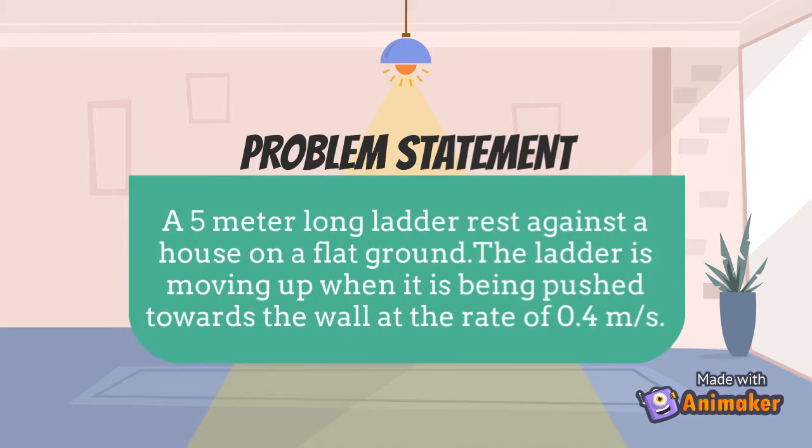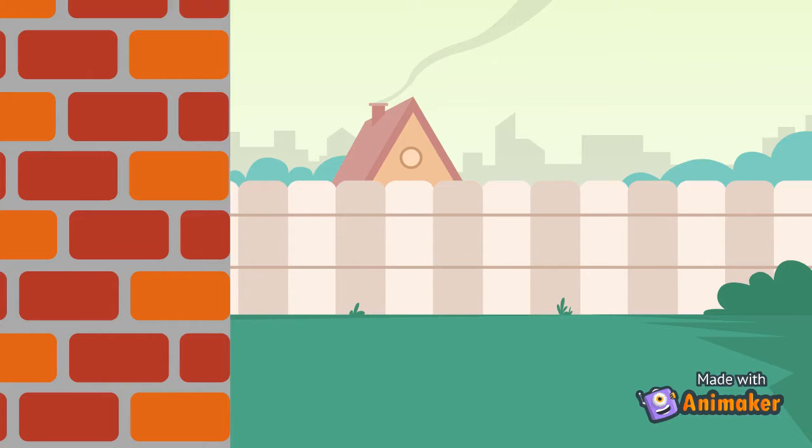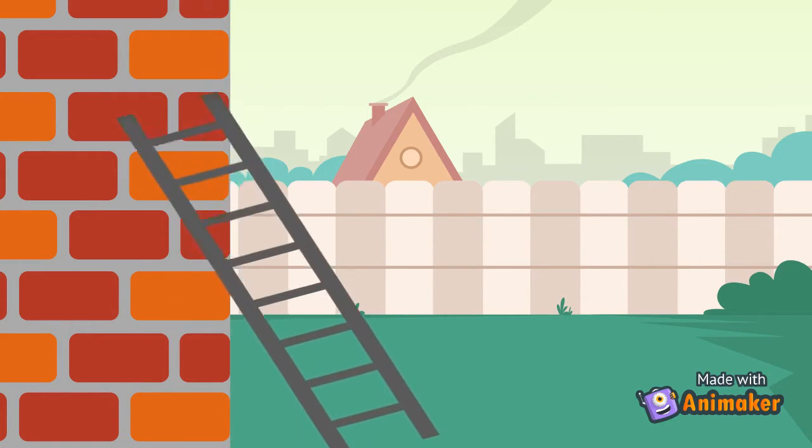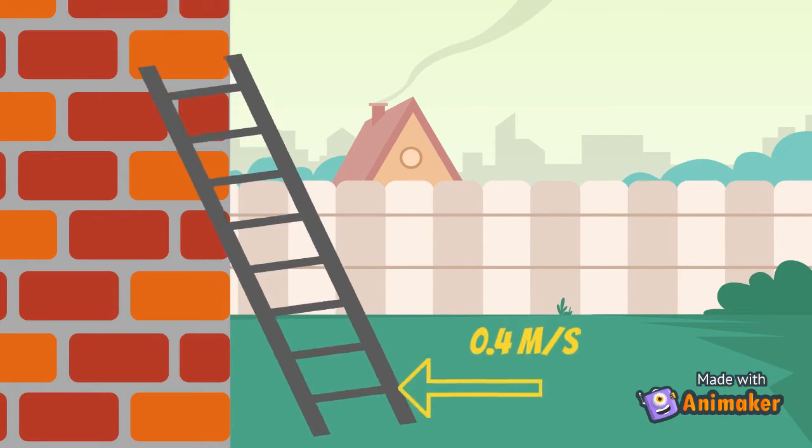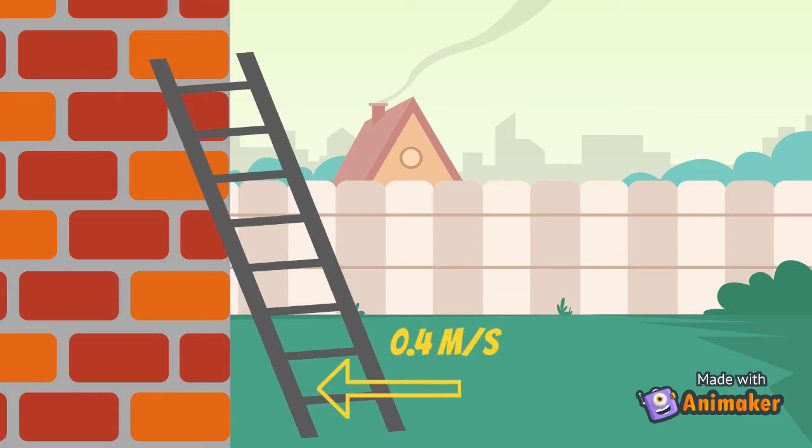Okay, now we are moving to the problem statement. Our problem is a 5-meter long ladder rests against a house on a flat ground. The ladder is moving up when it is being pushed towards the wall at the rate of 0.4 meter per second. Here is an animation we provide for you, so it may help you to understand the question. There is a ladder leaning on the wall and it is pushed towards it at 0.4 meter per second. That's it.